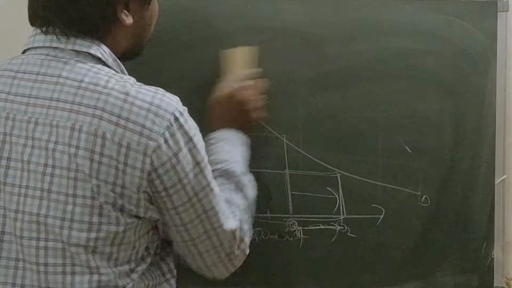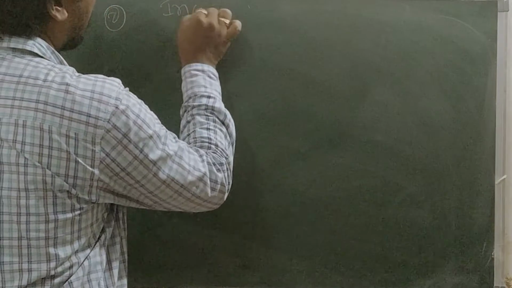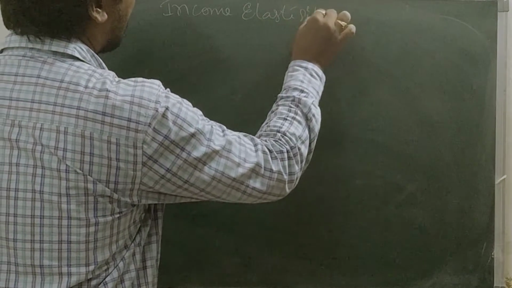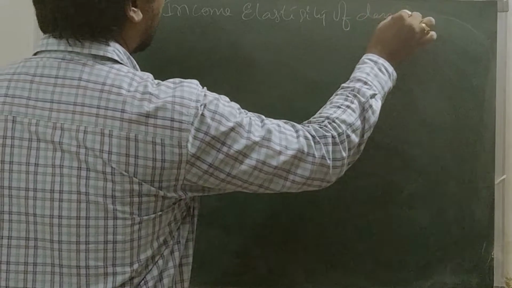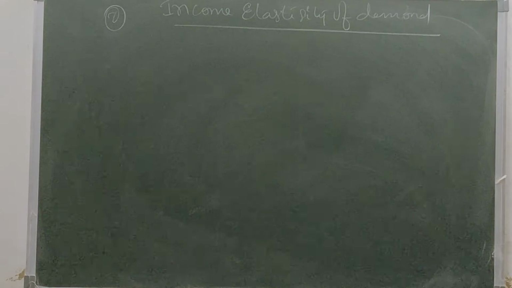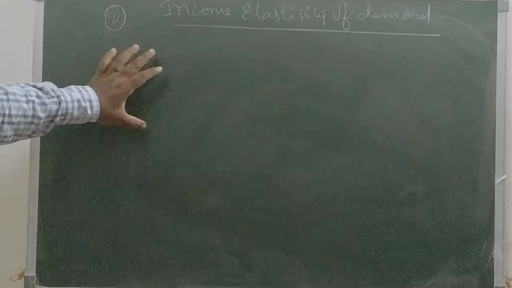Next one, income elasticity of demand, the second method. This income elasticity of demand is proportional to changes in the quantity of demand.